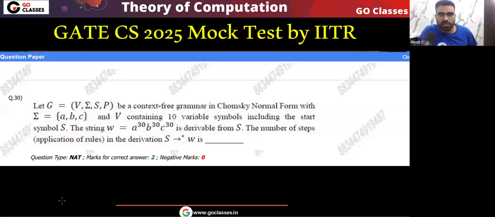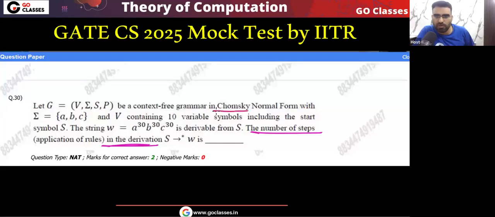Let's solve this question. This is a GATE Computer Science 2025 mock test question by IIT Roorkee. So tell me what the answer is. Let G be a context free grammar in Chomsky normal form with alphabet A, B, C. V contains 10 variable symbols, including the start variable. W is the string which is derivable from S. The question is asking the number of steps in the derivation, the length of the derivation.